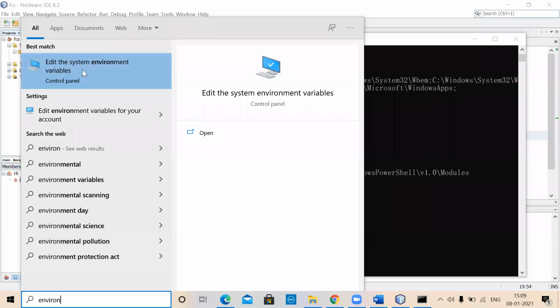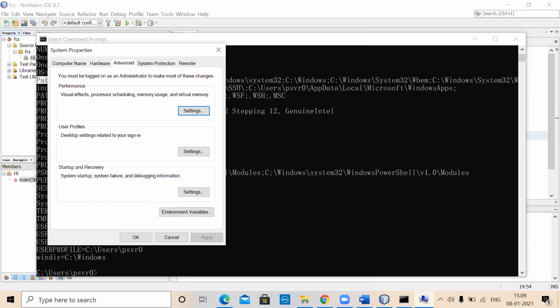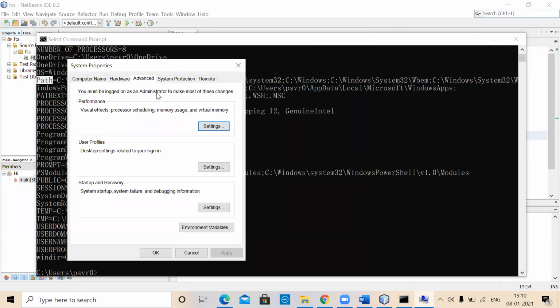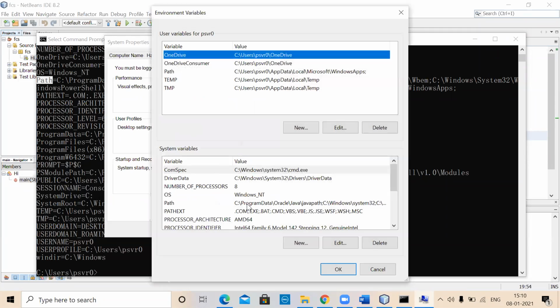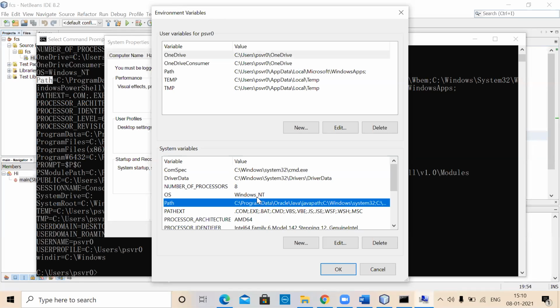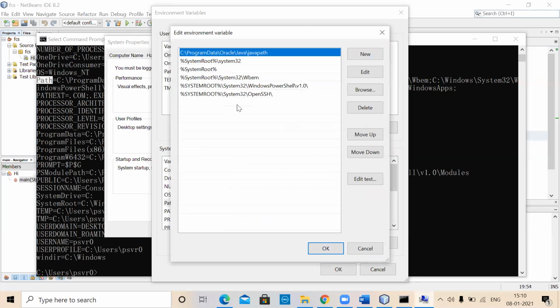See there, edit the system environment variable. Right? This is for Windows 10. So if you type in here, it's going to take you there. Now I am setting the corresponding environment variable. So here you take the path and then edit. Let me edit this particular thing for the system-wide setting, and then edit. All of them are there. Now you'll have to add one more. So just simply say new.